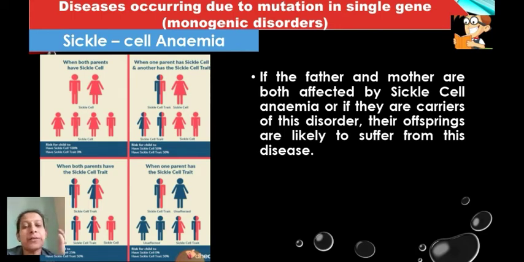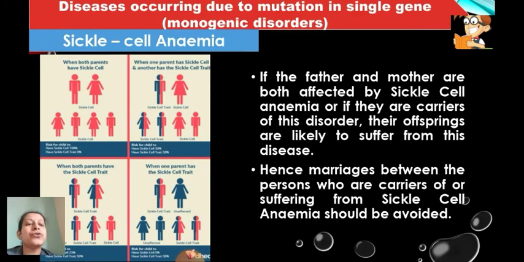Carrier means the person may have the genes for sickle cell anemia but may not show the disorder. Even if it is not shown in their generation, the one carrying the gene will give it to the next generation. That is why even a sufferer or a carrier can give this disease to their offspring. We shall study now how it is happening.